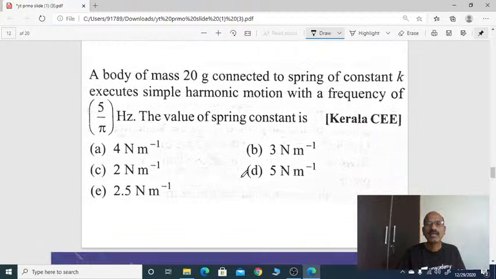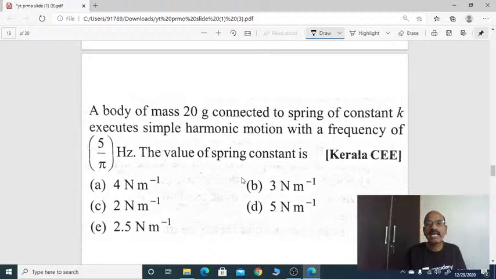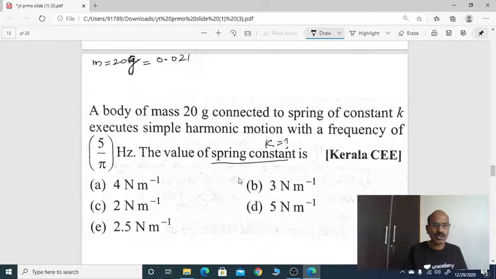A body of mass 20 gram is connected to a spring of constant K and executes SHM with frequency 5 by pi hertz. The value of spring constant K is the question. Mass m is given as 20 gram. Convert into kilogram by dividing by 1000: 0.02 kg. Frequency is given as 5 by pi hertz.